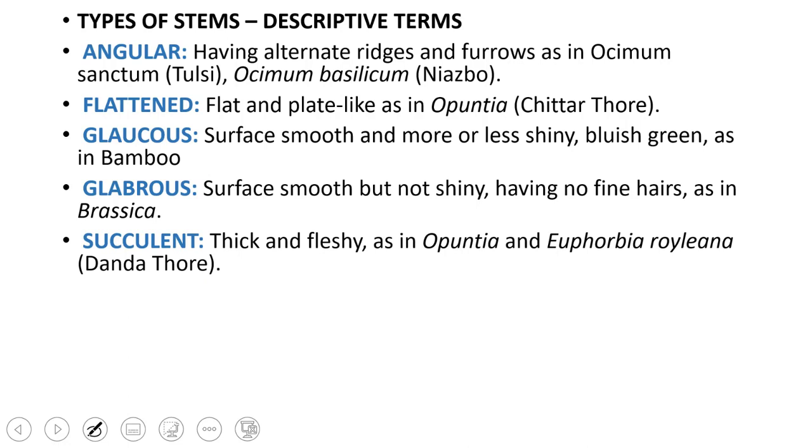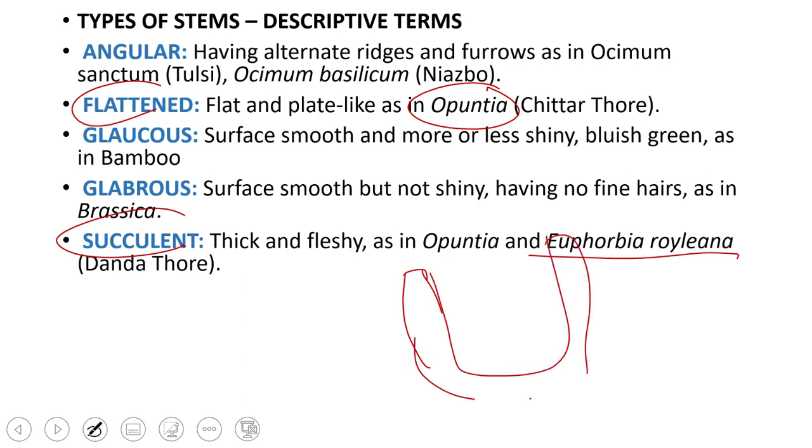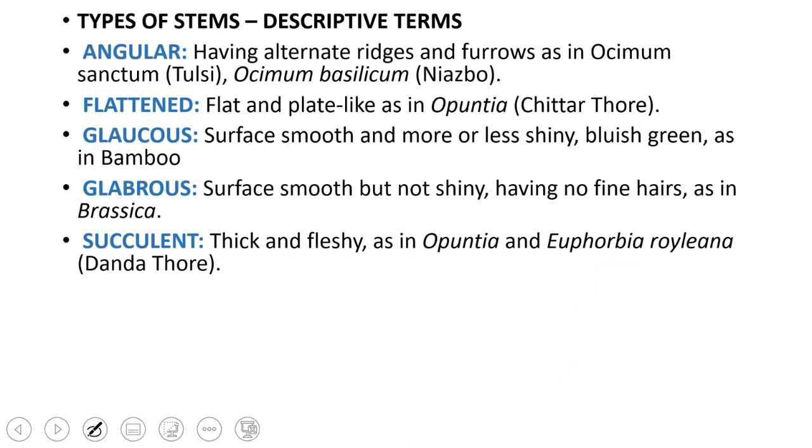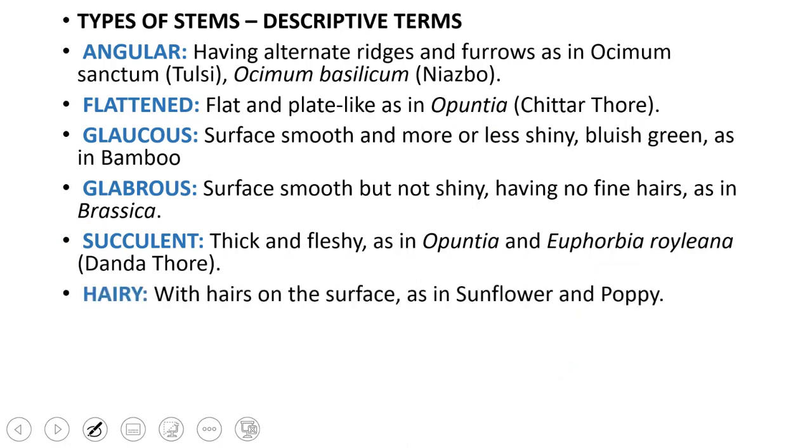Succulent, when the stem is thick and fleshy. The Opuntia is also succulent, it is flattened as well as succulent. Euphorbia, a common thick stem, has a very thick stem outline somewhat like this. So this is Euphorbia with spines on it. So this is a stem, thick and fleshy. So this is Euphorbia, also known as Dundathor. This is succulent. Hairy, when the stem surface is covered with several hairs or many hairs. So in sunflower and poppy, the stem is hairy.